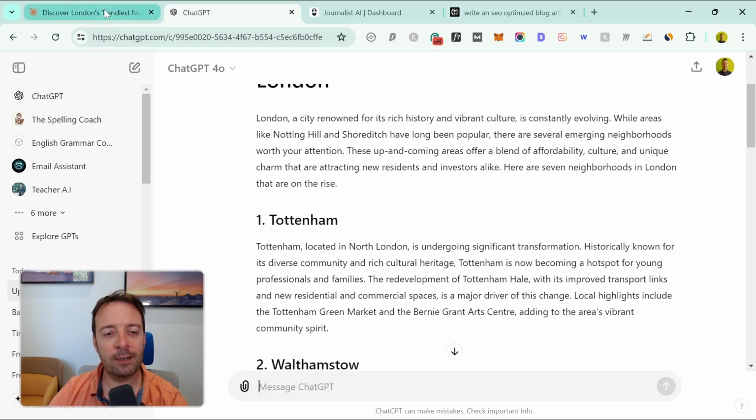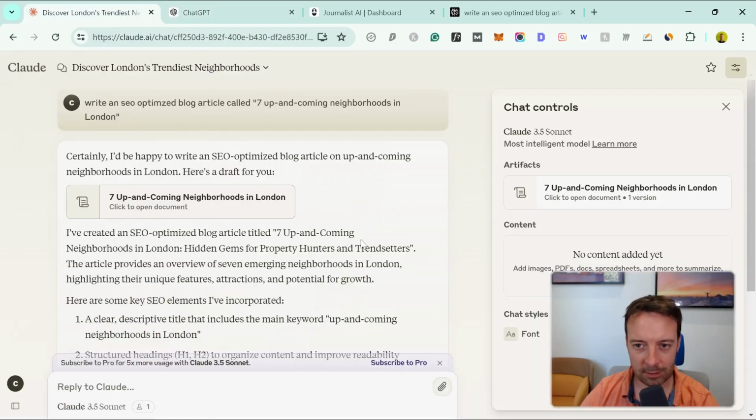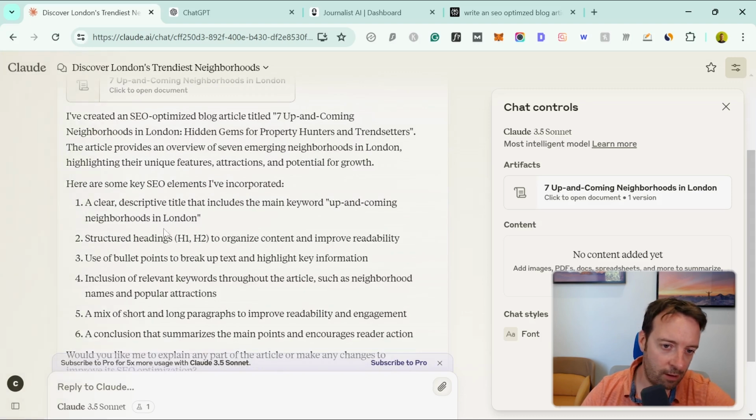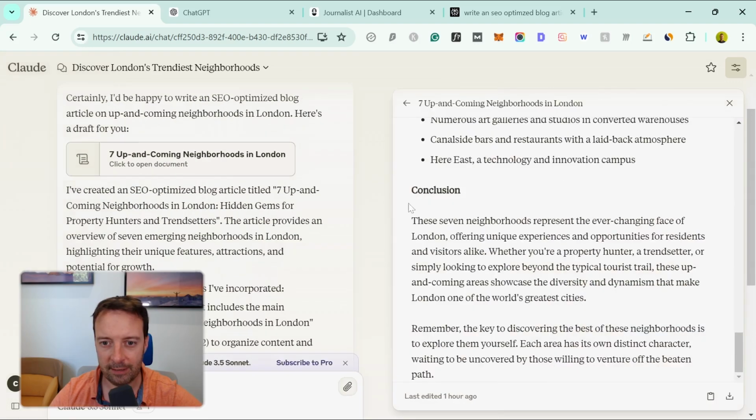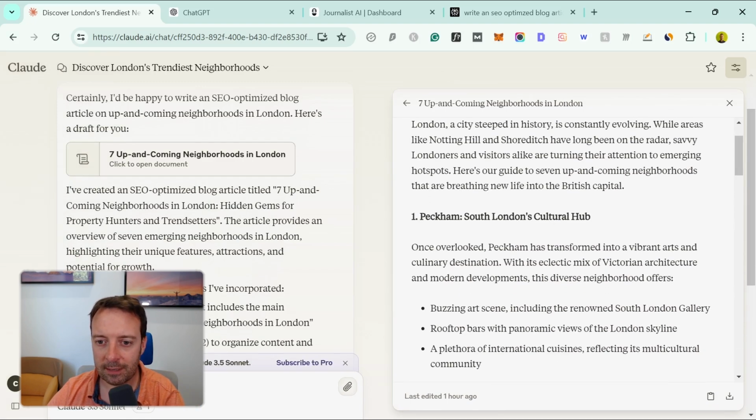Let's look at Claude next. So Claude just came out with this tool and it's got this artifacts part, right, where you can see kind of a preview of the article. So this section here is really just what is all about the article, right? And then if you want to actually see the article, again, you just need to click here. So this is the article that Claude gave us.